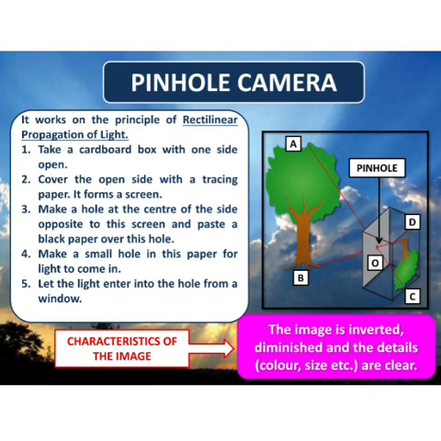Green colored leaves and brown colored wood. So that green and brown is clearly visible in the image. So what are the characteristics? The image will be inverted, diminished means small in size, and the details will be clear. So this is how we can make a pinhole camera and observe the image.